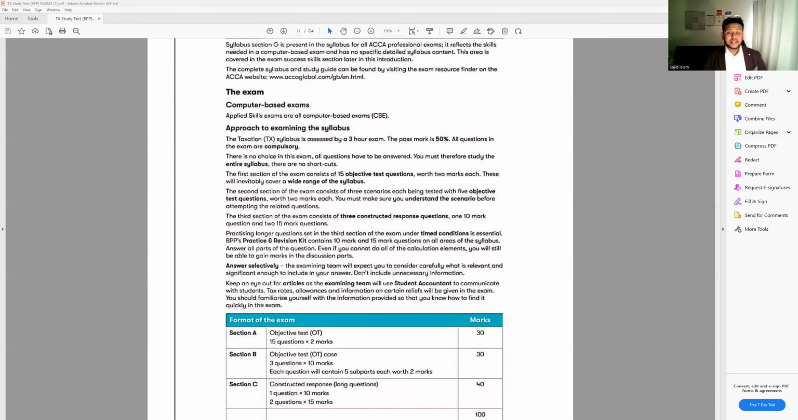Now, to pass this exam, you don't have to be too clever. You don't have to know everything. You don't have to think, oh, I have to answer 100%. The reason I'm saying this is that the exam technique is very important. I have a lot of students who tell me, I know every single tax rule, but I still failed the exam. They don't know why, because they don't know the exam techniques.